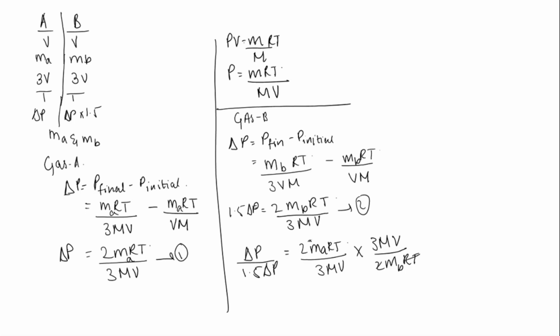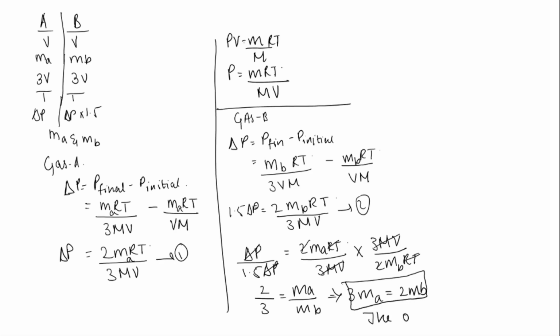2RT will get cancelled, 3MV will get cancelled, and delta P and delta P will get cancelled. So 1.5 can be written as 3 by 2. 1 by 3 by 2 is nothing but 2 by 3. So this is equal to Ma by Mb. This can be written as 3 Ma is equal to 2 Mb. So we found the relation between Ma and Mb. So the option is 2.